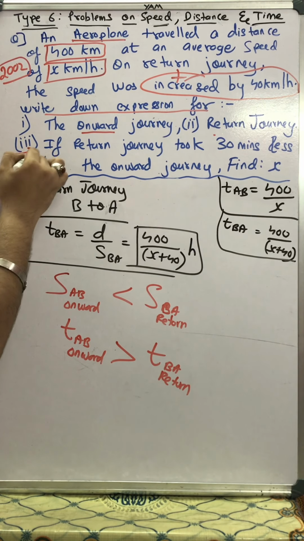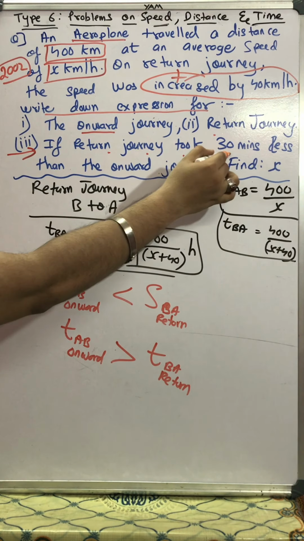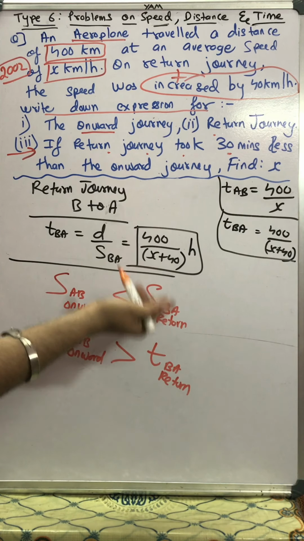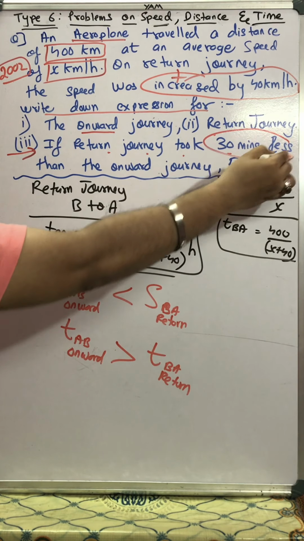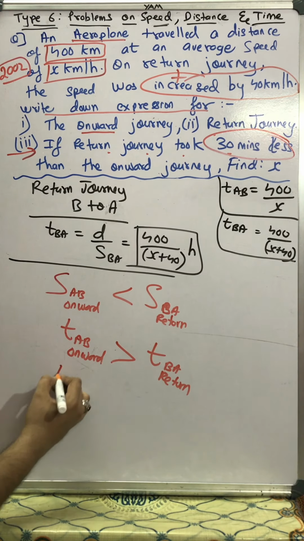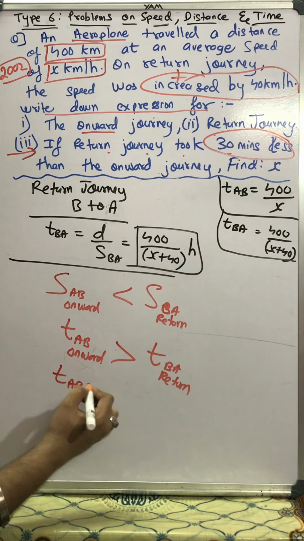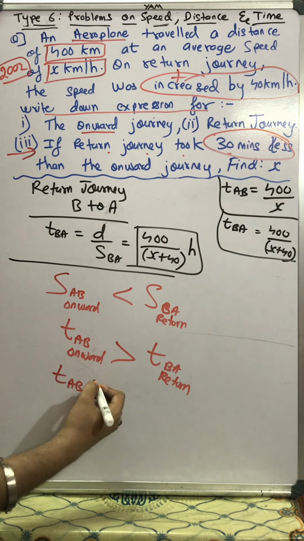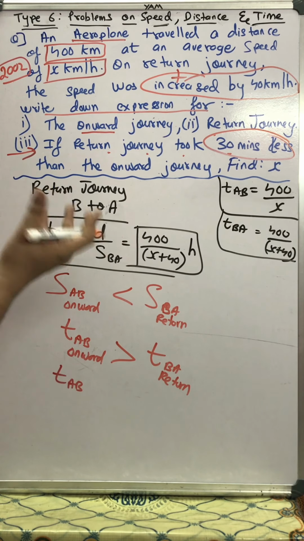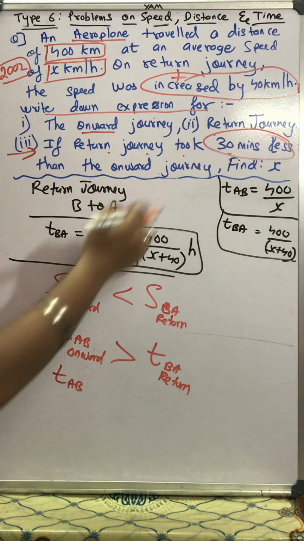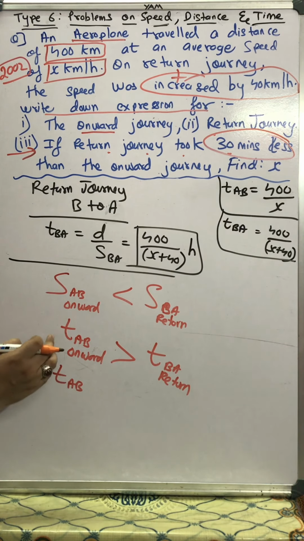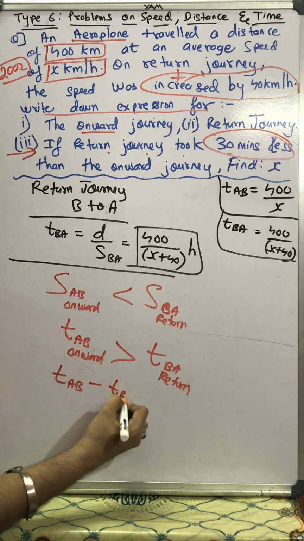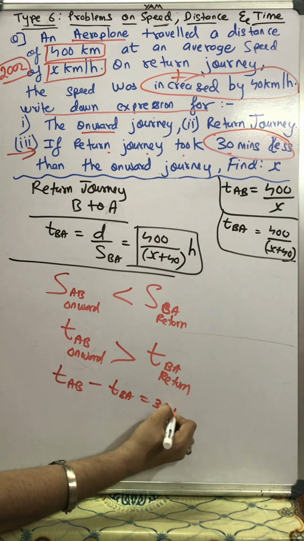Here is the third point: the return journey took 30 minutes less, of course yes, because the speed was more. The return journey took 30 minutes less, so can I say the time required while going from A to B is more? So how much more? The difference between both the times is 30 minutes. So the time required from A to B minus the time required from B to A is equal to 30 minutes.